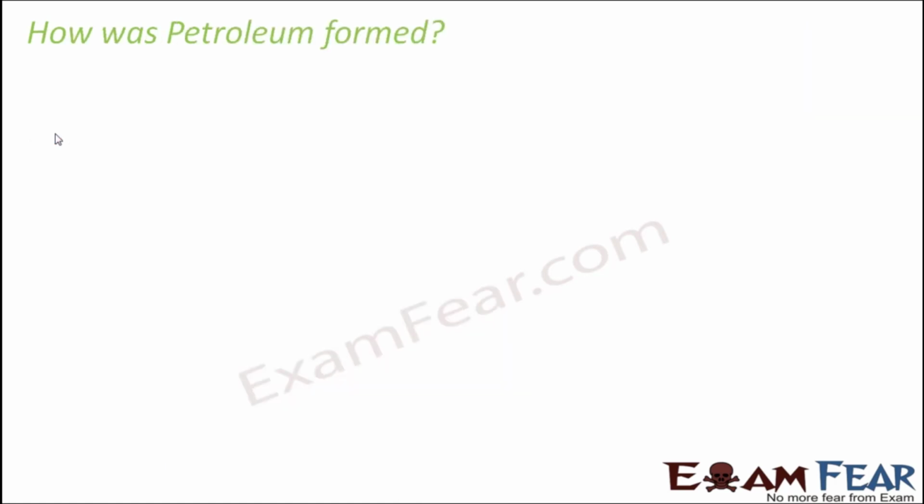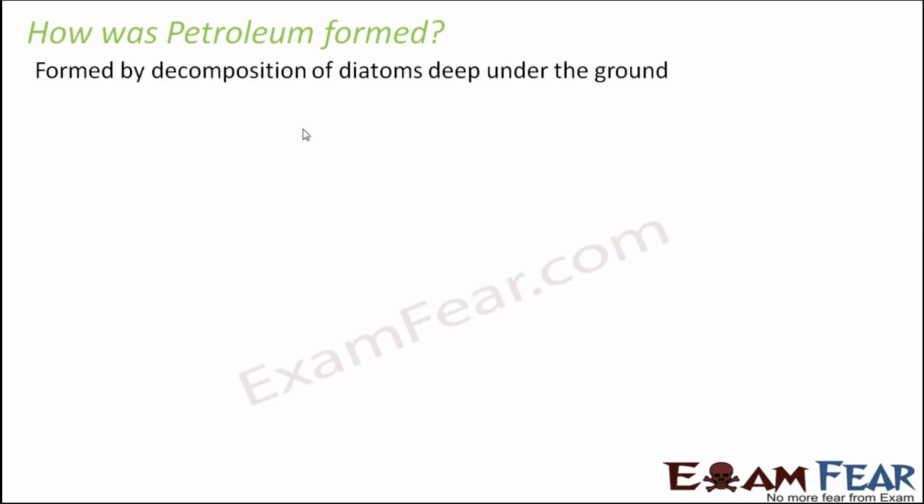So the first question: how was petroleum formed? Again, this is also a fossil fuel, so obviously it is formed in a very similar way as coal was formed, but these were formed by decomposition of diatoms deep under the ground. What are diatoms? Diatoms are living organisms that once lived inside the sea. These are tiny living organisms found in the sea.